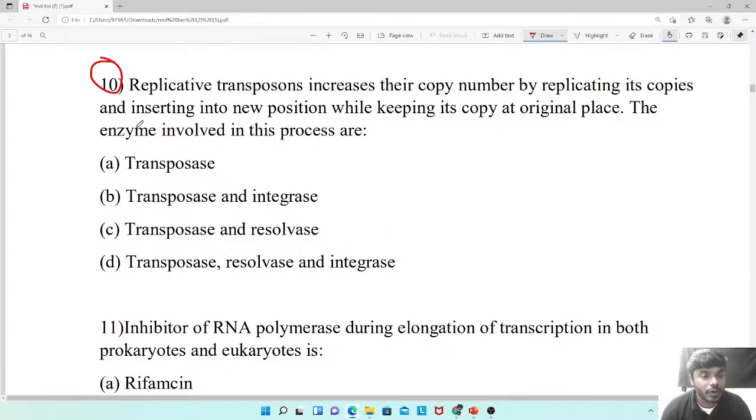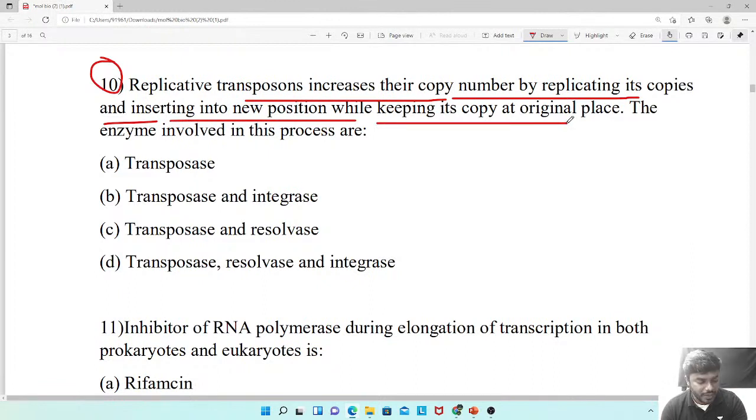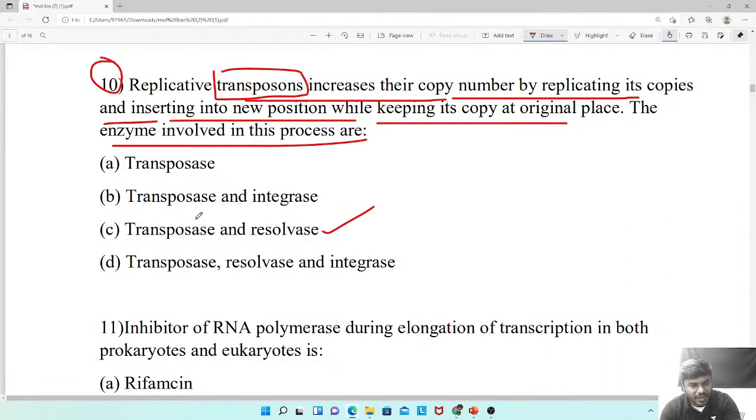Okay, friends, no problem. Try to understand. Replicative transposons increase their copy number by replicating their copies and inserting into new positions while keeping a copy at the original place. Anyway, if we want to move one transposable element from one location to another location, what do we require? Of course, we require an enzyme, transposase, as well as the resolvase.